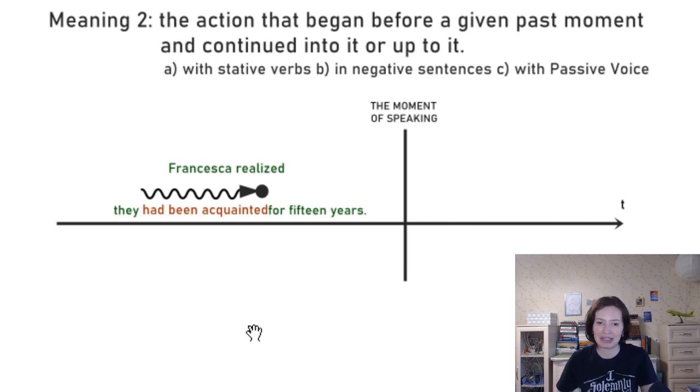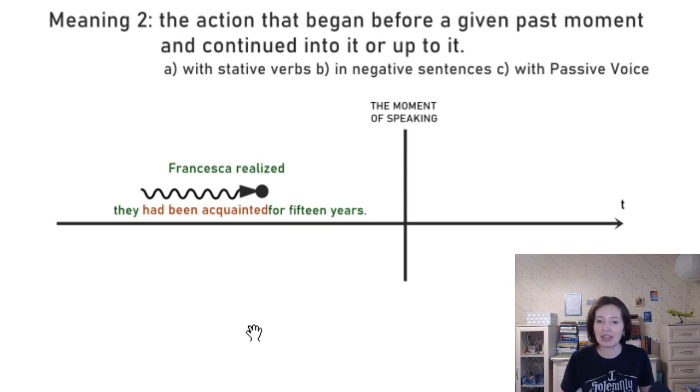The second meaning is the action that began before a given past moment and continued into it or up to it. So we can see that this is again the same sentence we used in the present perfect and the present perfect continuous, and now it's the past perfect, but we use it instead of the past perfect continuous in the situations when it's not possible to use the past perfect continuous, right? And these three situations again, A, B, and C: stative verbs, negative sentences, and passive voice, right?